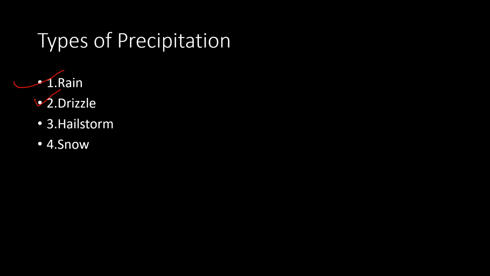And if it is falling in the form of ice balls, and the size of the ice balls is larger, it can be around 1 inch, or even more than 1 inch, then it is known as hailstorm. If it is snow, it is falling in the form of ice crystals. These are various forms in which precipitation can occur.